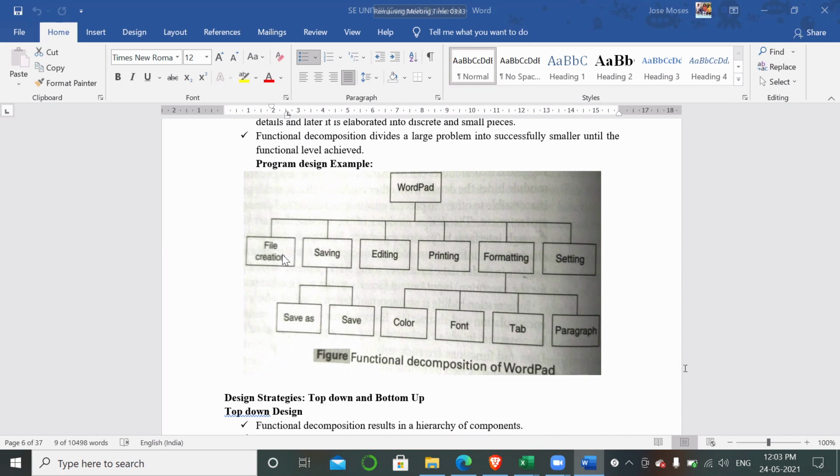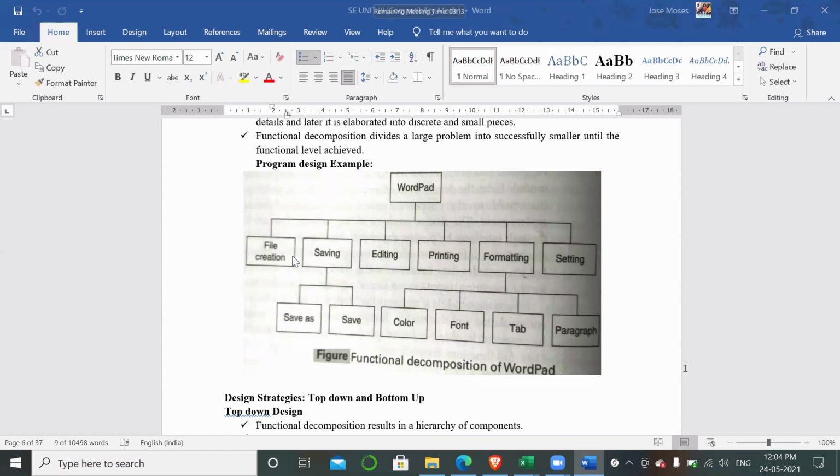As a customer, I am asking your view: should file creation be strongly coupled with saving? Should it be strongly coupled with editing, in the sense that it should depend on editing? It should depend strongly on printing. It should depend strongly on formatting.